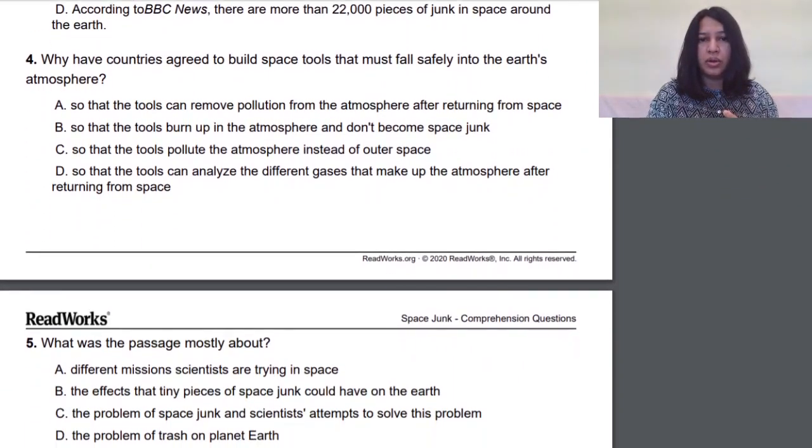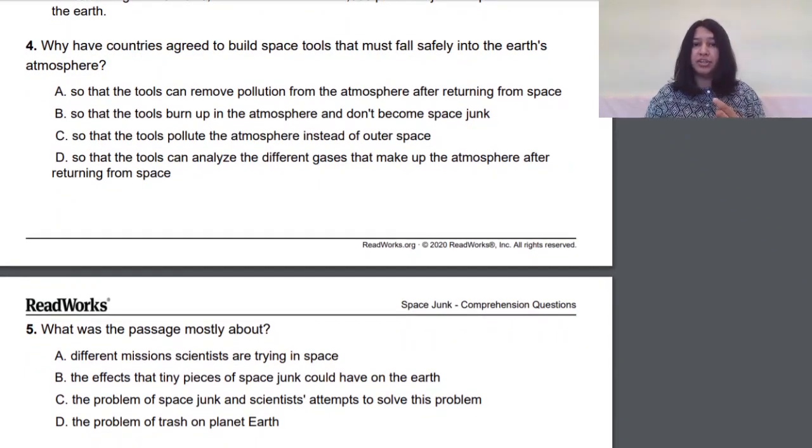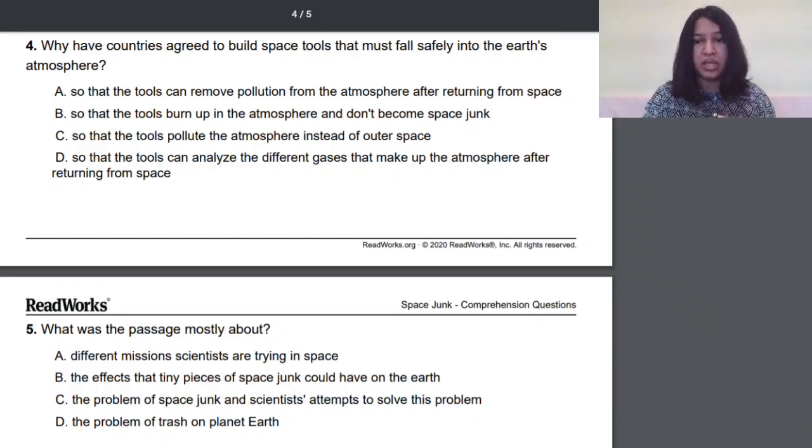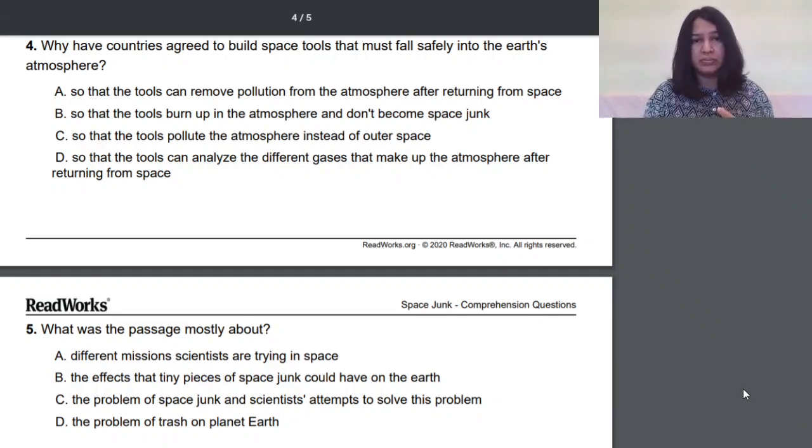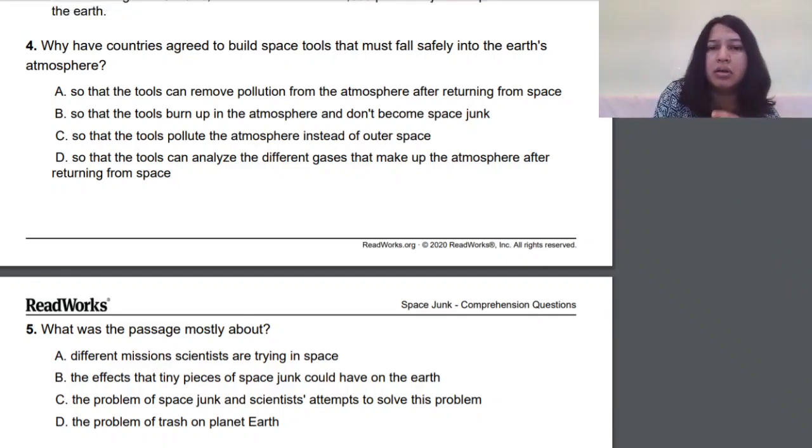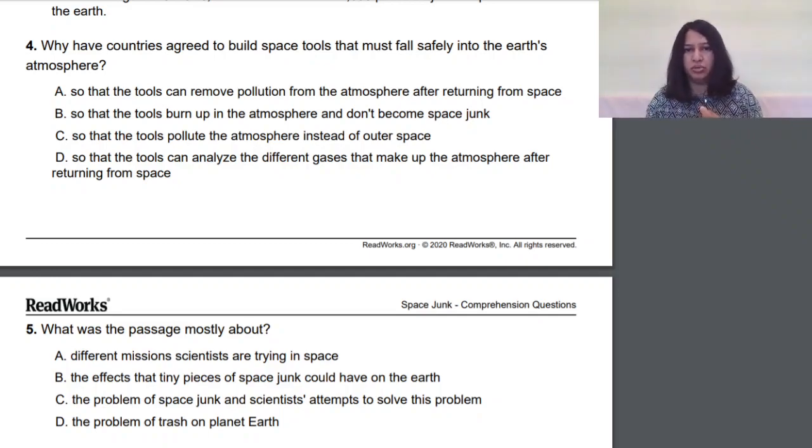Okay, let's move on to number 4. Why have countries agreed to build space tools that must fall safely into the Earth's atmosphere? So let's look at the 4 options. So the first option is telling me that so that the tools can remove pollution. Nowhere in the passage, I'll go back to the passage and I'll see that nowhere in the passage are we talking about using this as removing pollution.